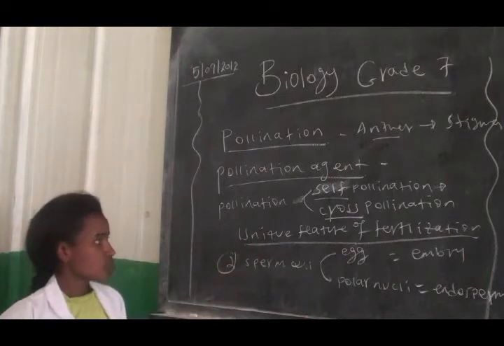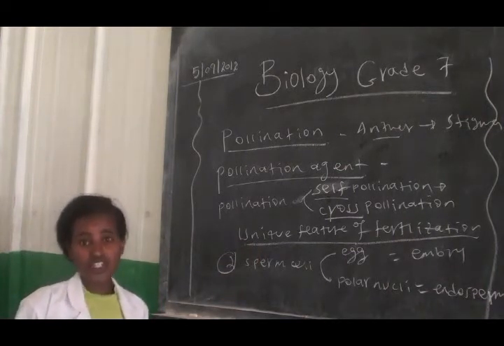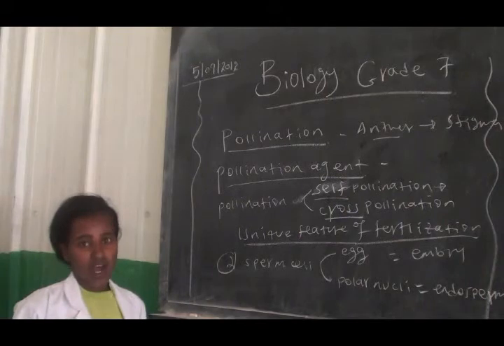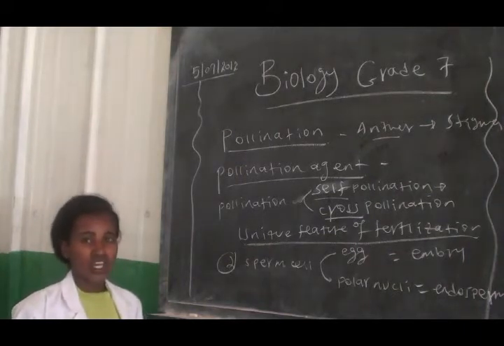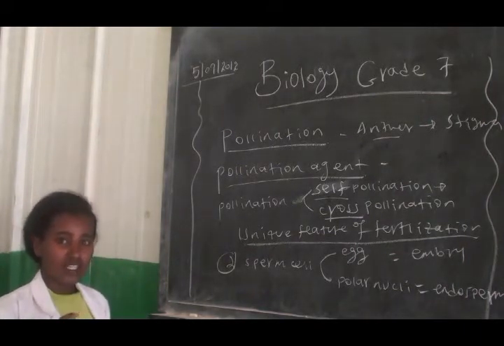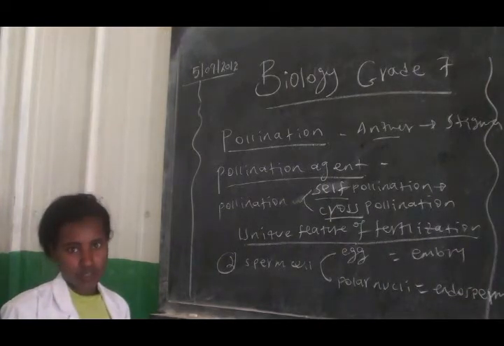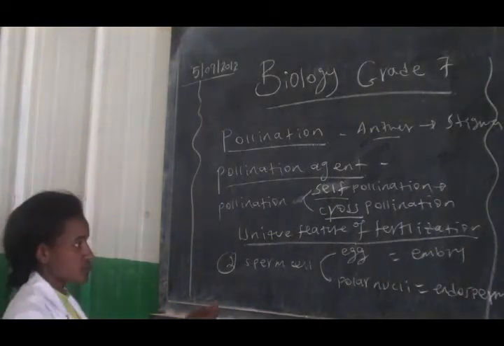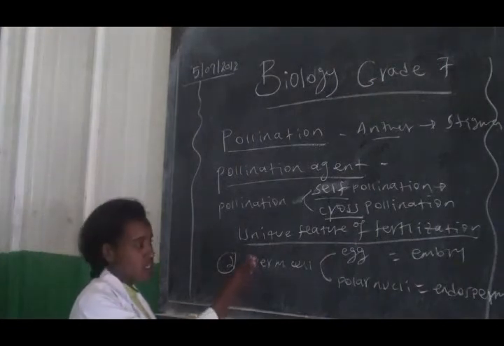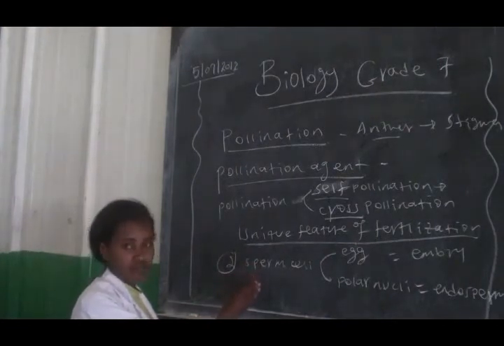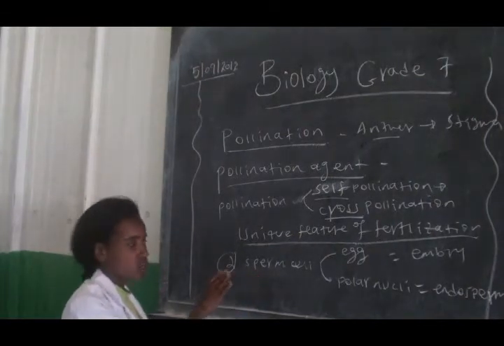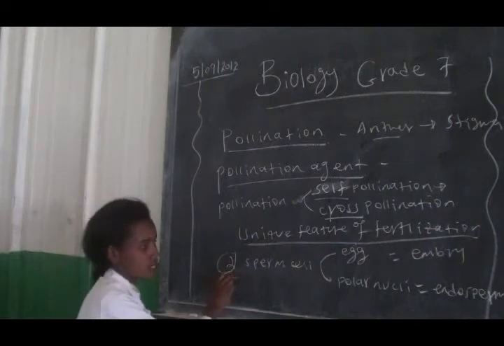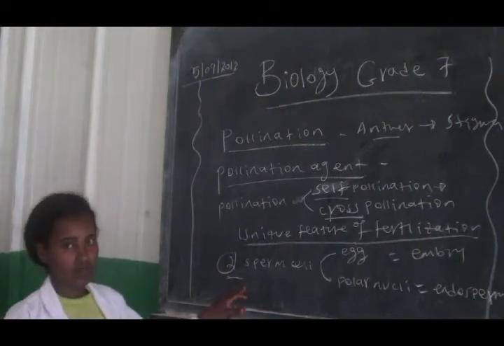Now let's come to the unique feature of fertilization. After pollination takes place, there is fertilization within the flower. In a flowering plant, the fertilization process is very unique. Why is it unique? Because the male part of the flower, the stamen, contains two sperm cells.